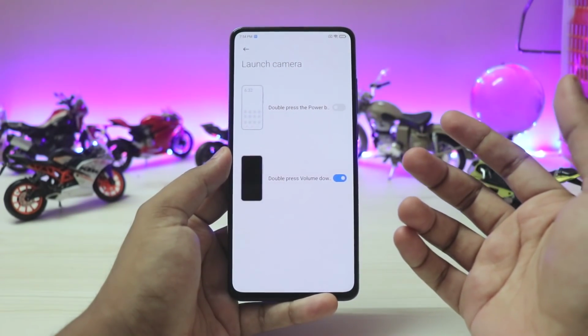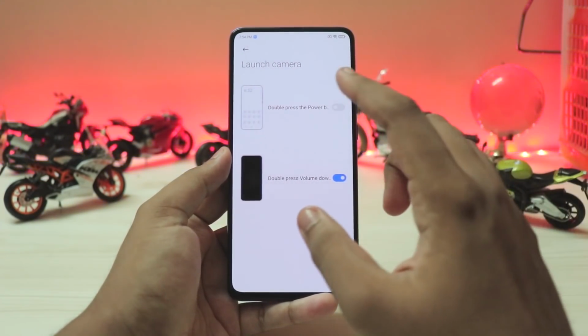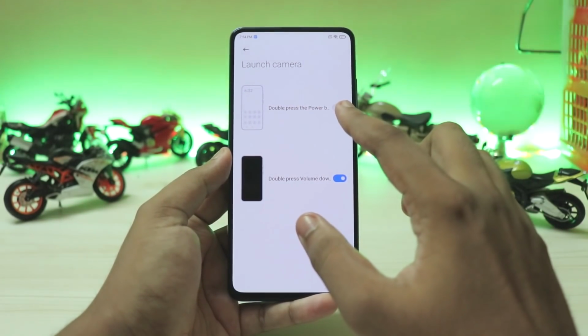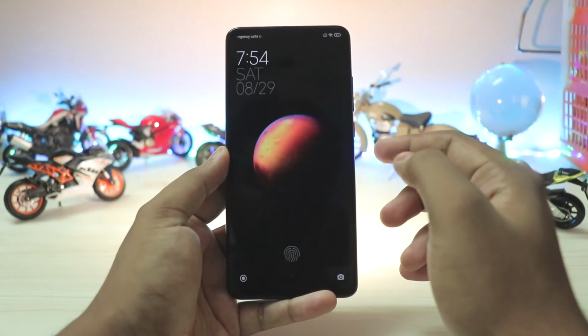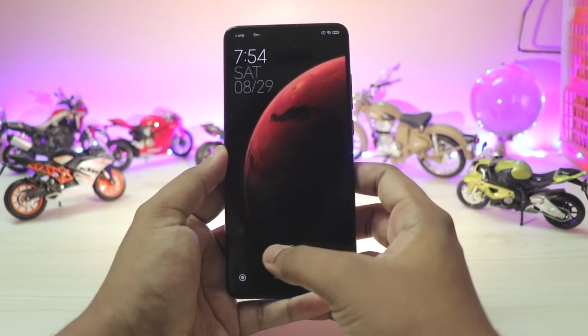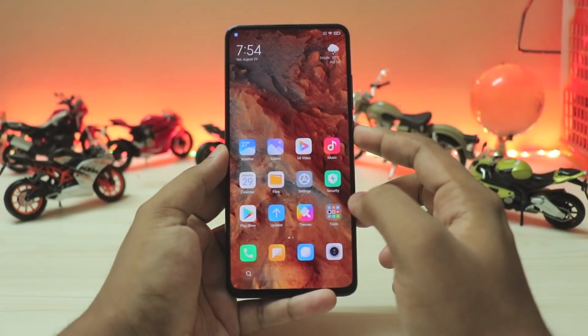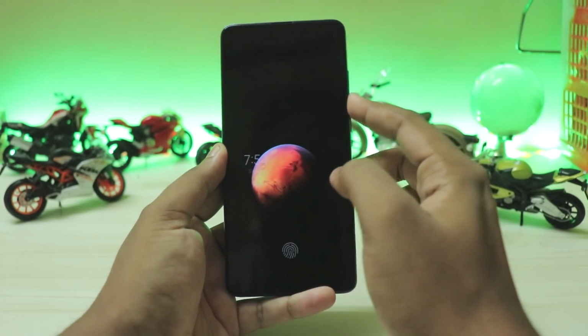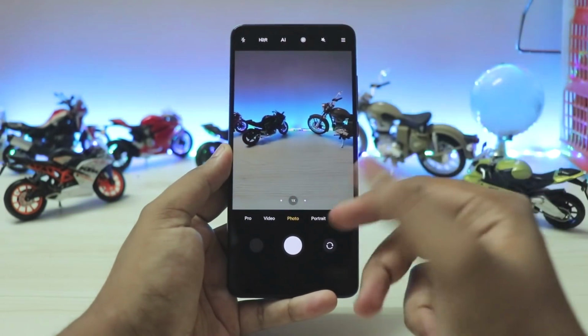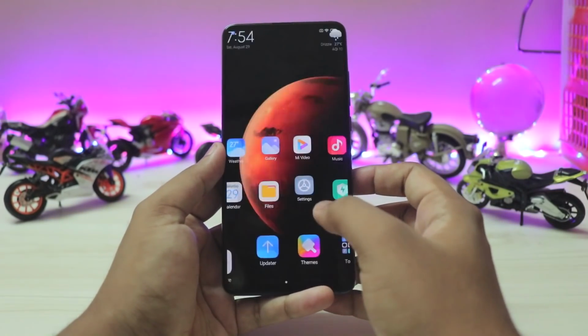Then again, coming back, you have launch camera and stuff. Now the complaint over here is if you just use the double press power button, it's just pretty broken. Like it opens up the camera. Now I also set it for the torch. So yeah, you can just completely replace it. Well, the double press of volume button again just works great even if you lock the phone, but you have to be very fast with it. It doesn't even count a second.